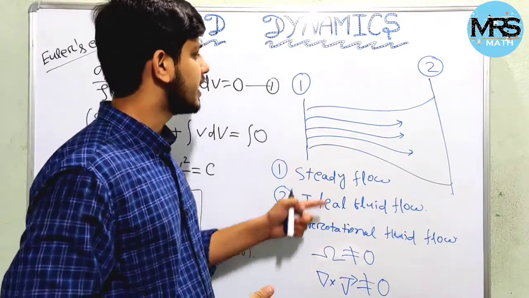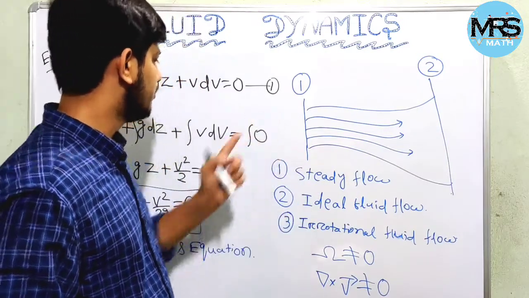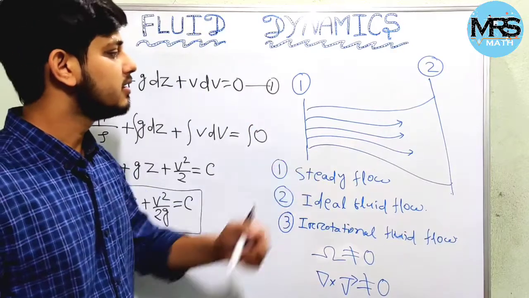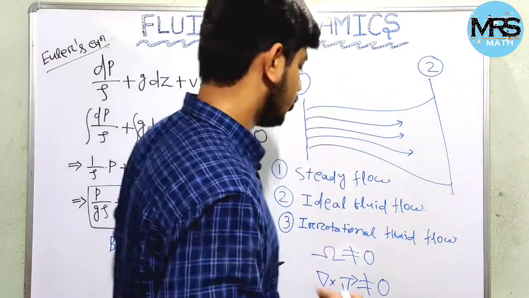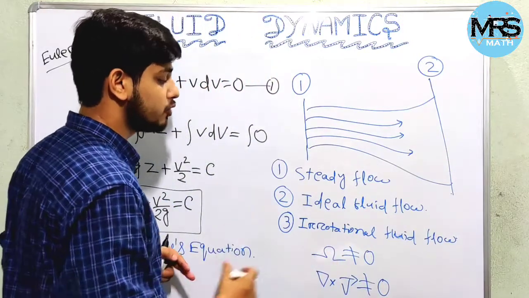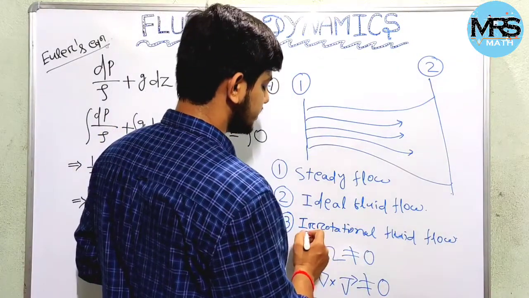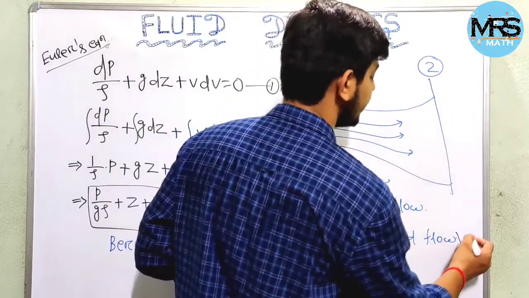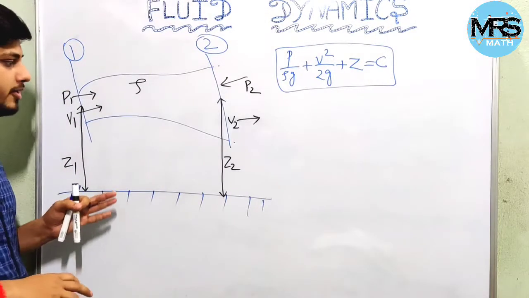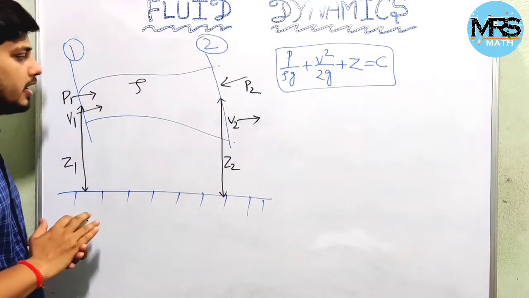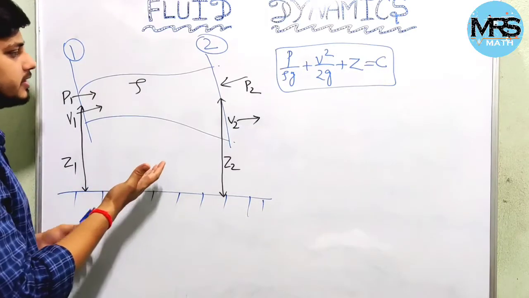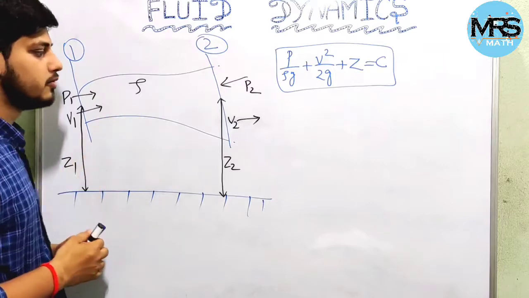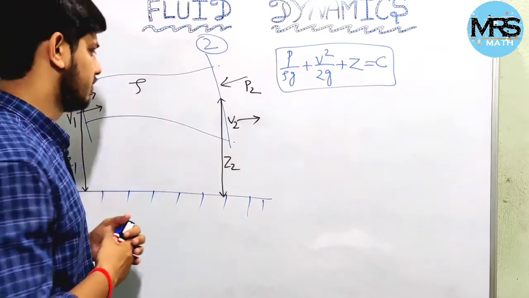That means we cannot apply this Bernoulli equation in a pipe or in a conduit. To overcome this problem we have to consider the fluid as irrotational fluid flow. So we have considered the flow as steady, ideal fluid flow, and irrotational.